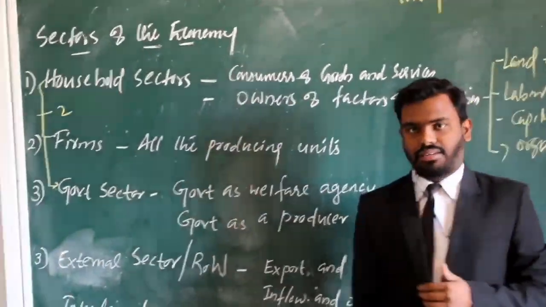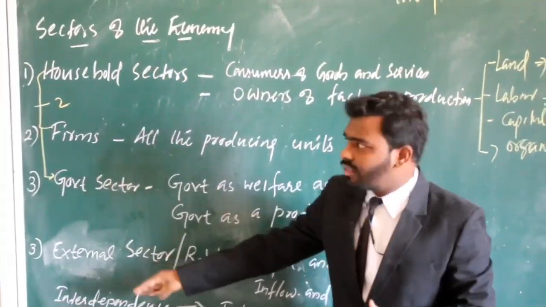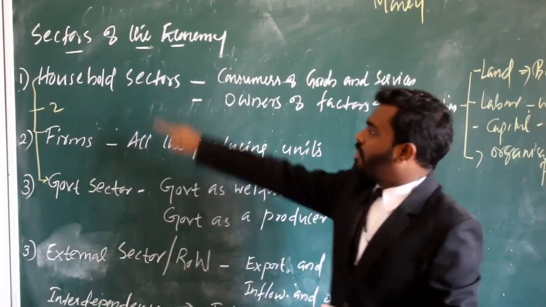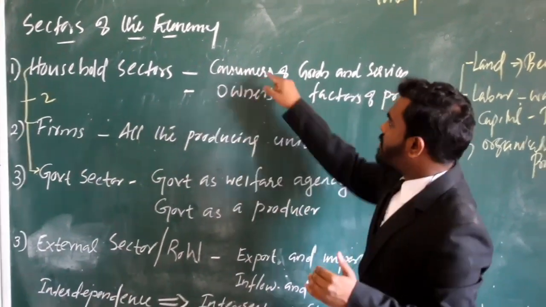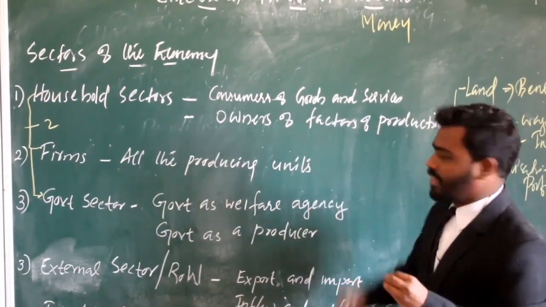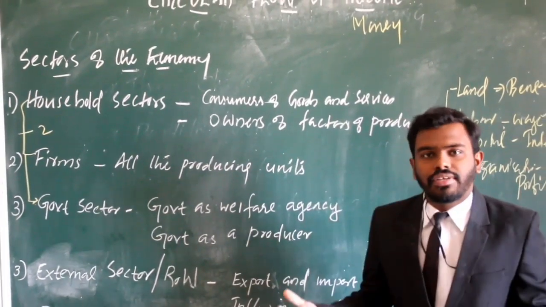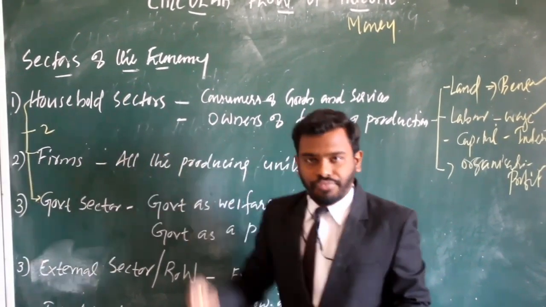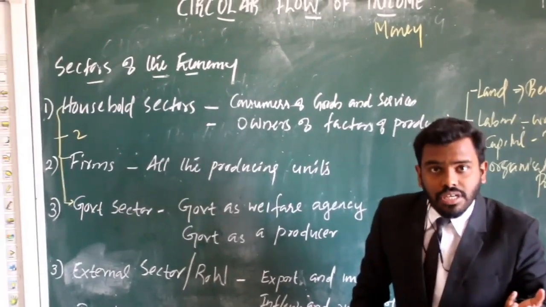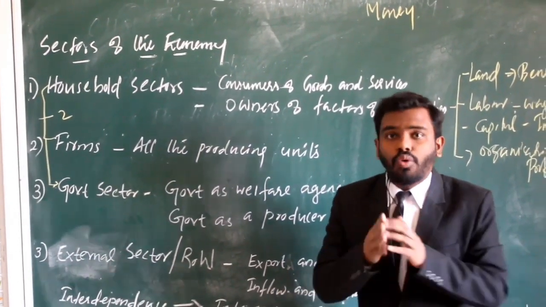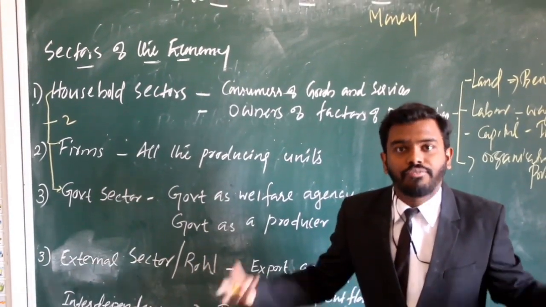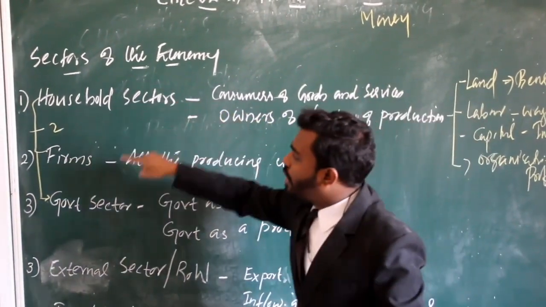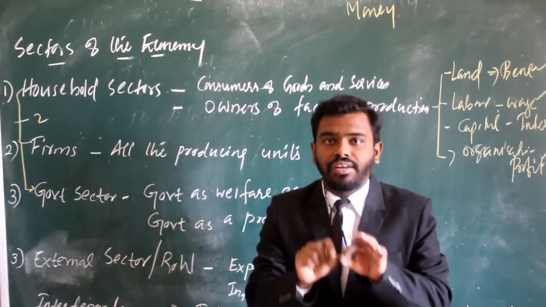And coming to the interdependence among these sectors. Here four sectors are there, and each and every sector depends on the others. For example, household sector. Household sector means consumer of goods and services. From where are they getting these goods and services? They will get from firm. So household depends on firm. At the same time firm is producing goods and services. Then how can they produce? Without factors of production they cannot produce. From where will they get these factors of production? From household. So household and firms are interdependent with each other.